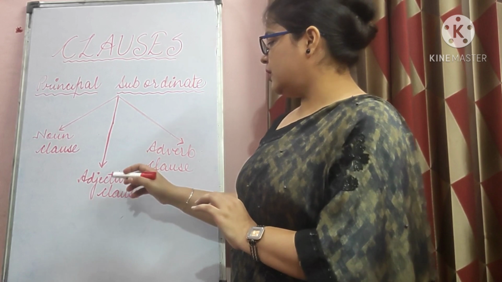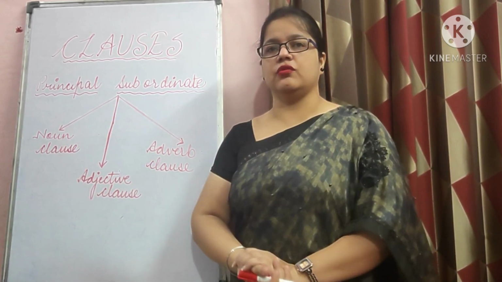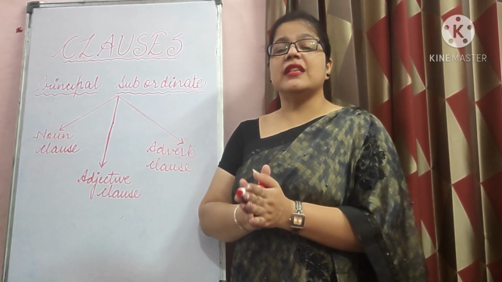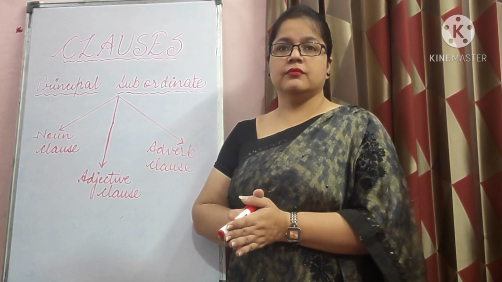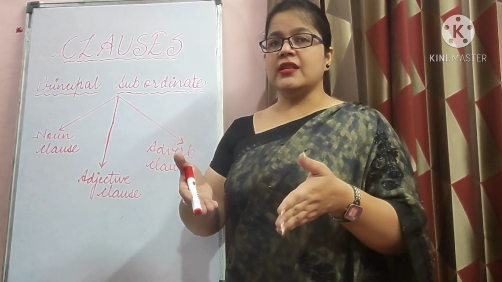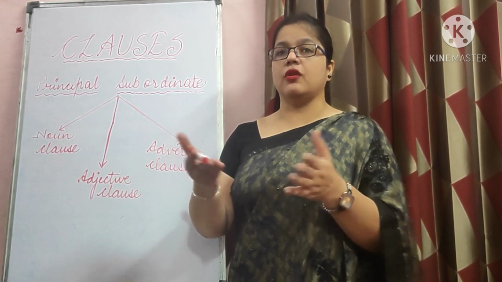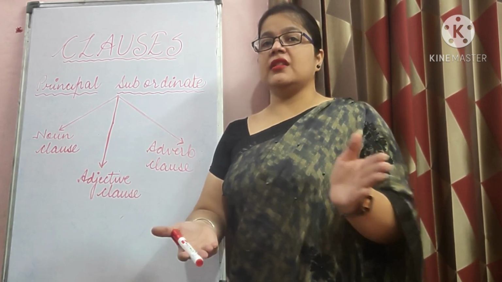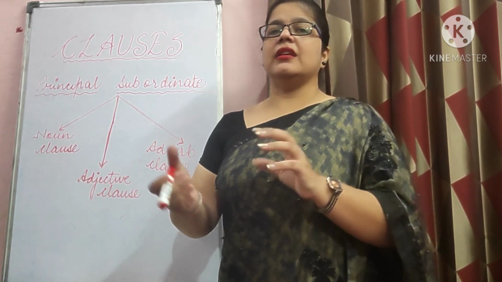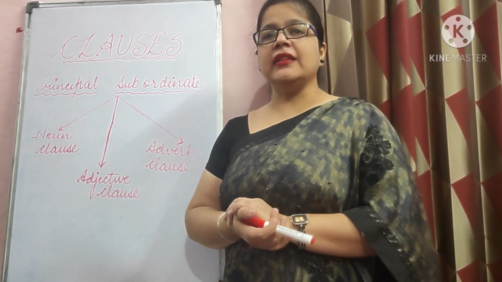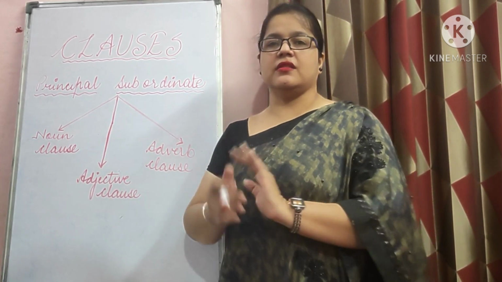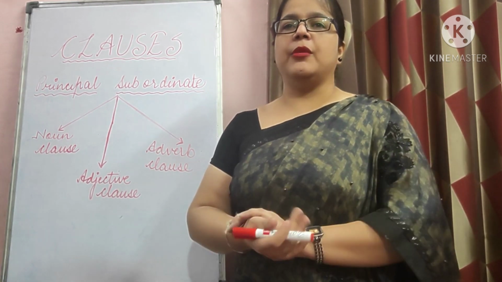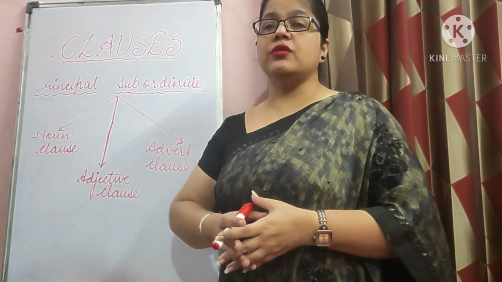Okay. Now let me tell you about adjective clauses. What is an adjective, students? How will you tell me what an adjective is? Adjective tells something about a noun or a pronoun. Right? So adjective clause, since we have already discussed and come to know that clauses are always a group of words. They cannot be merely a word. It is again a subordinate clause that acts as an adjective in a sentence. Okay, children. So adjective clauses are also known in grammar as relative clauses. Why? That I am going to tell you further.